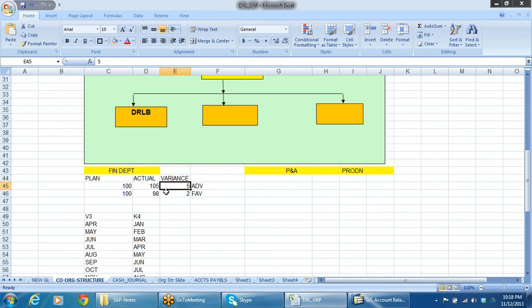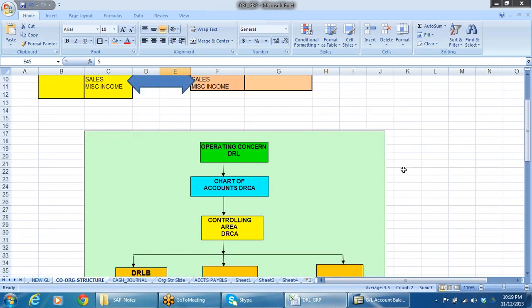Similarly, one more expenditure, say 100 rupees. They have incurred only 98. Only 2 rupees favorable here. See, that is some expenses. This is adverse variance. This is favorable variance. Means there is a variance in the incurring, a plan versus actual. So all these things we are going to see in cost accounting.